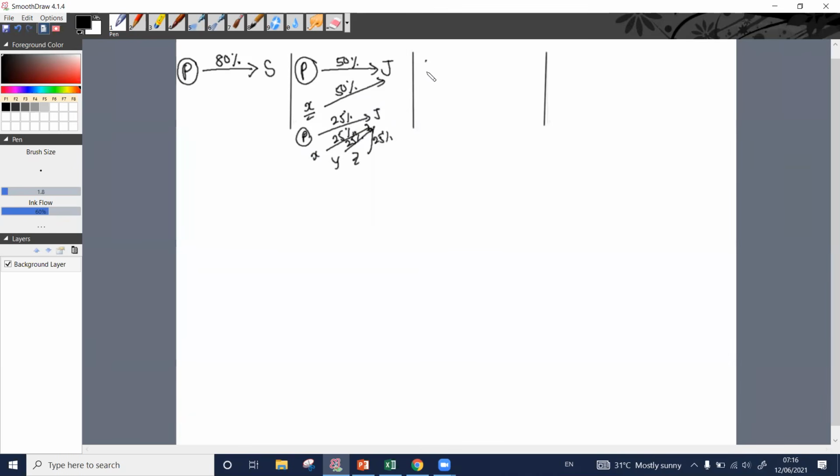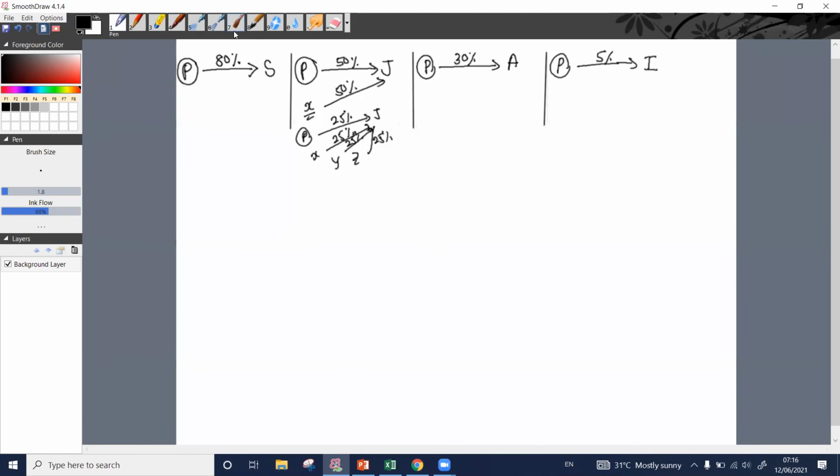And then the third scenario, we are the company called P. We may have acquired 30% of company A. Last case, we are company P. We may acquire 5% of company I.